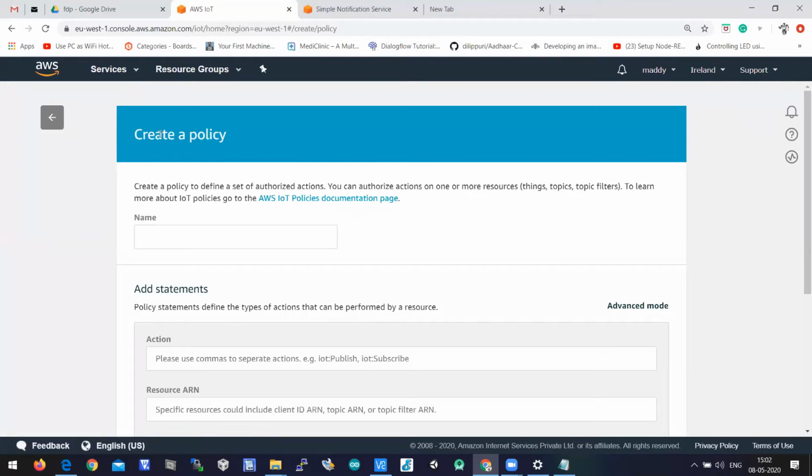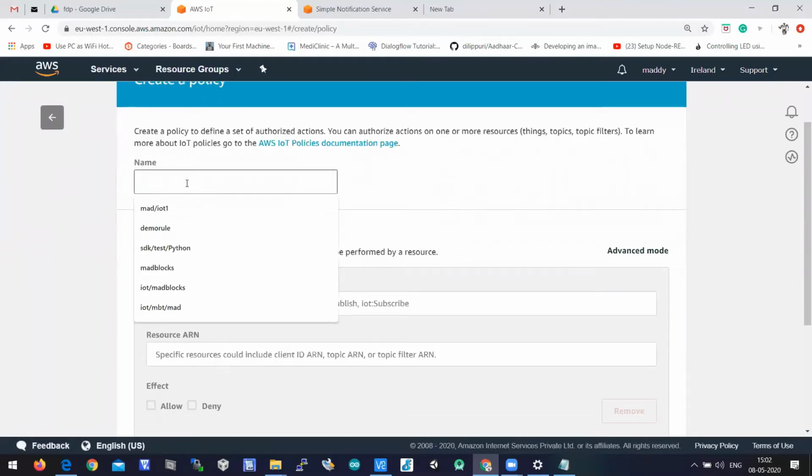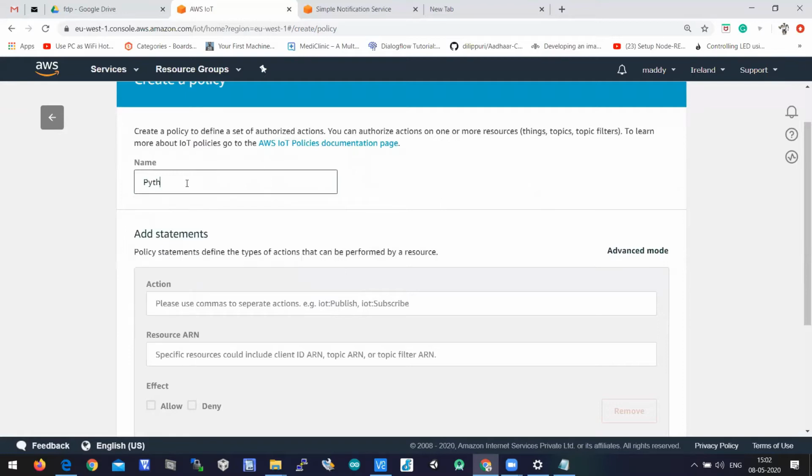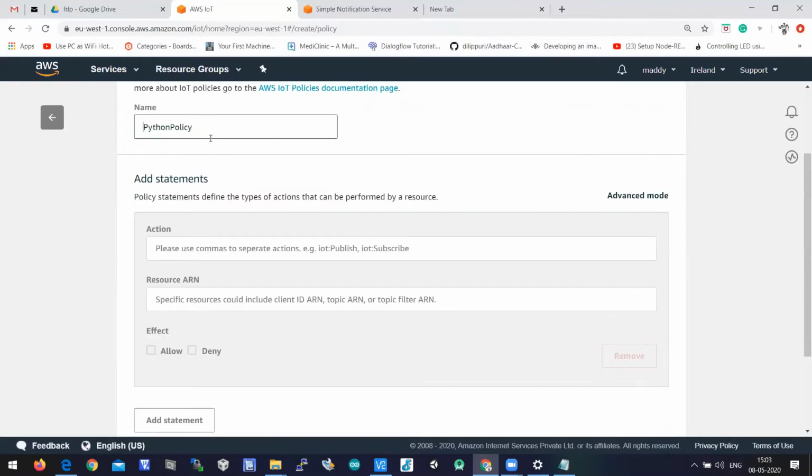When you click on create, it lets us create a policy for the connected IoT devices. So let us name the policy. I will name it Python policy. You can name it anything, even your own name. It's just a name for us to understand. I wrote Python policy because I wanted to access AWS IoT Core options using a Python program.